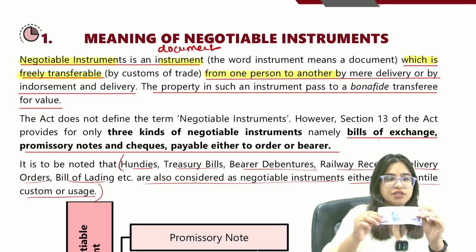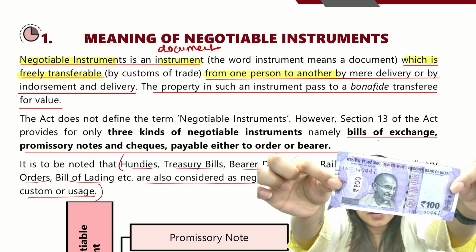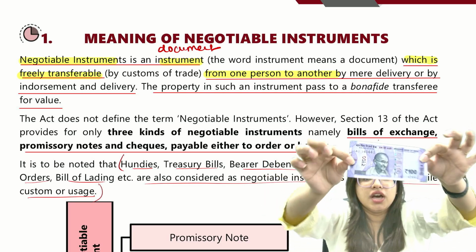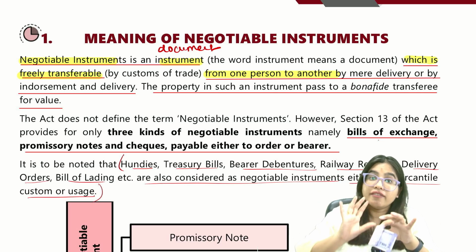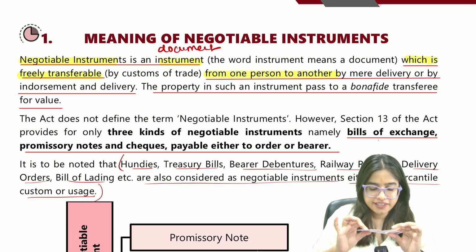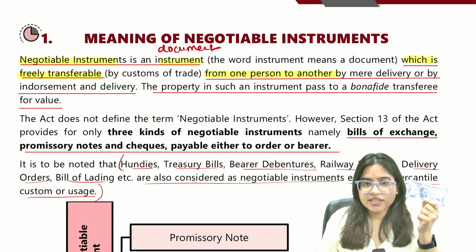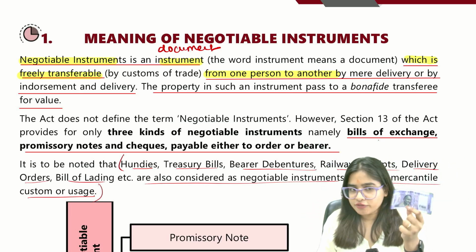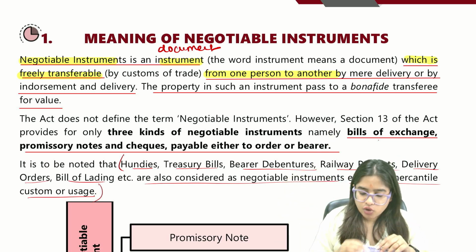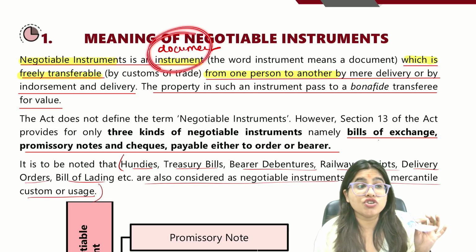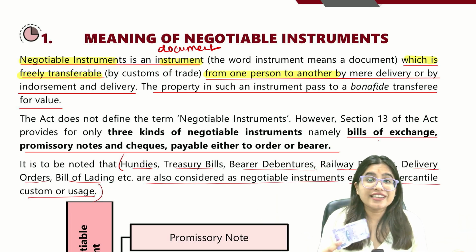Guys, can you see this 100 rupees note? Yes, you can. Now, this is a piece of paper. I will not tear it. This is nothing but a piece of paper. Now, can I call it an instrument? Yes, I can call it an instrument. Now, is it transferable? Of course, it is freely transferable.